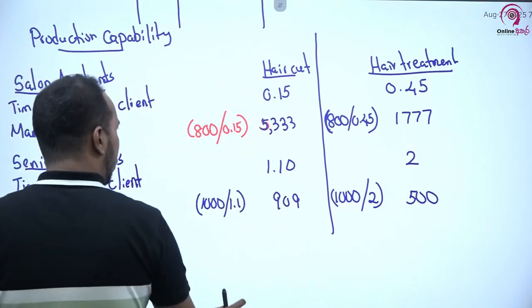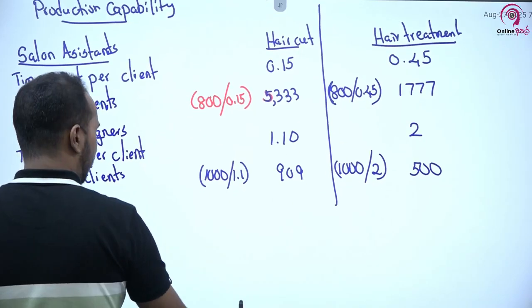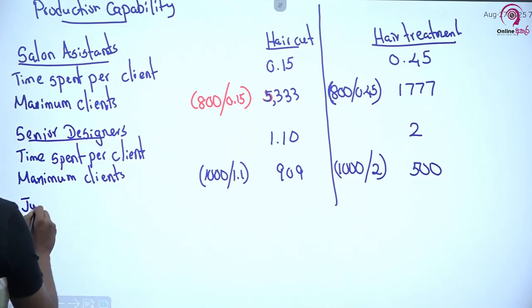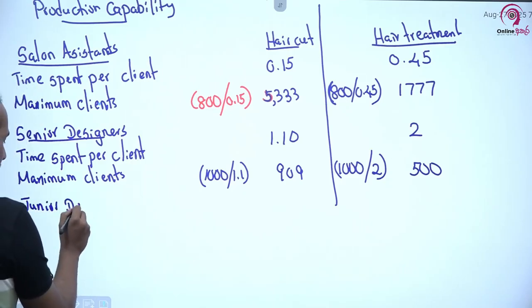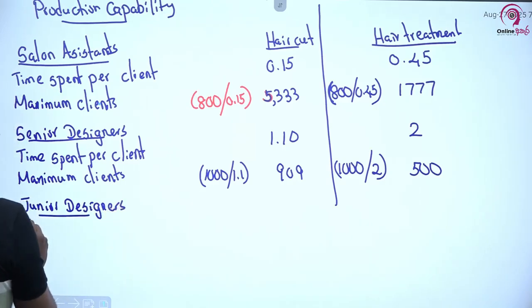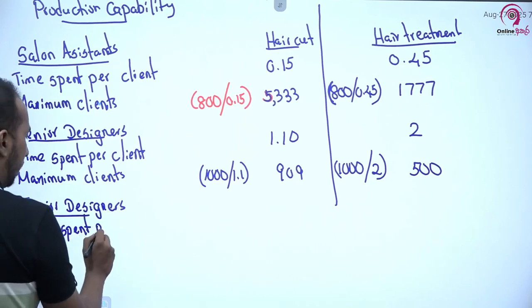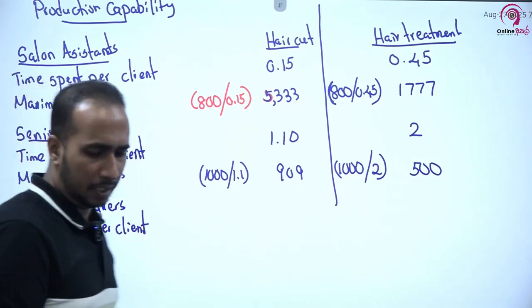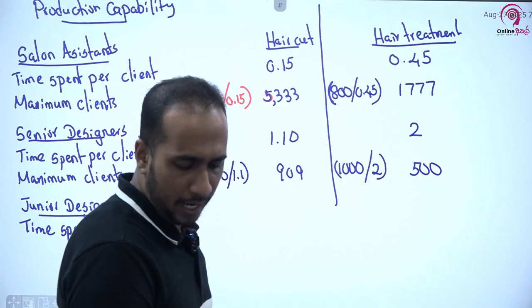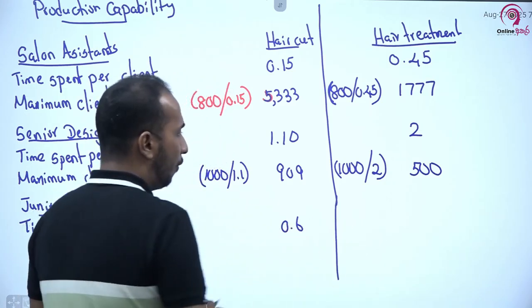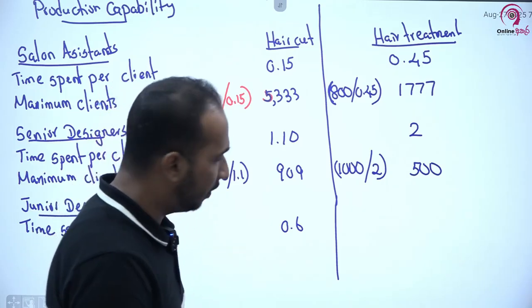In the same way, you can do the same exercise for junior designers. We will take the time spent per client. It can be directly taken from the question paper. They have given us the average time. So the time spent per client is how much? When it comes to a haircut, it is 0.6 hours. And for hair treatment, it has been given as 1 hour.